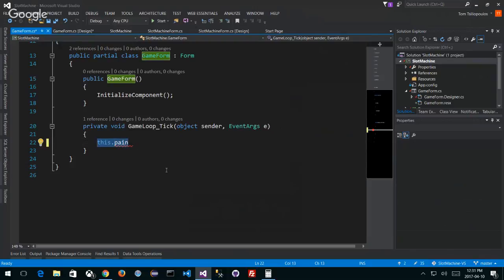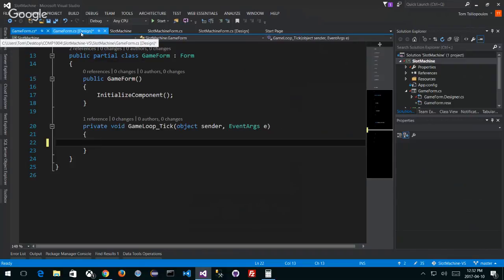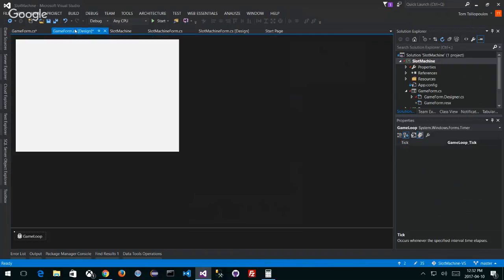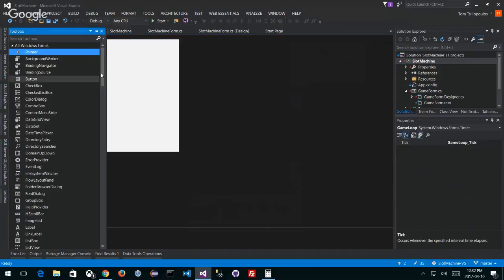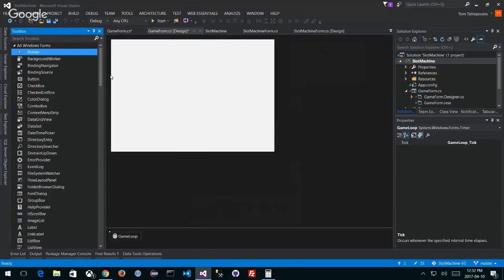I can do that too, because at the end of the day, the great thing about this every 60 milliseconds is I don't have to worry about it. So let's say I want to put a simple shape on the screen and move it across the screen. Now, I don't have basic shapes. But if I go back to my gameform.cs and add some basic controls, let's add a basic control that I want to move around the screen.